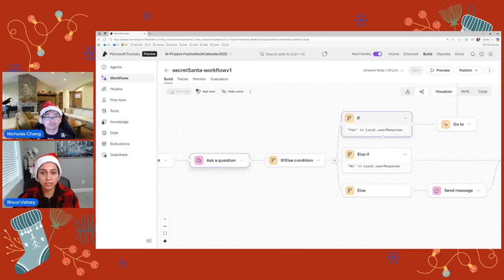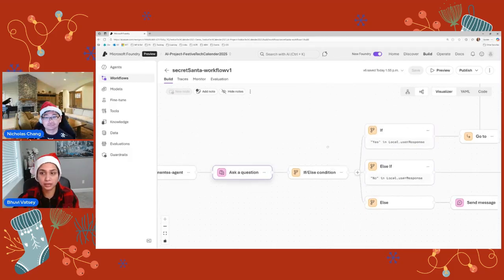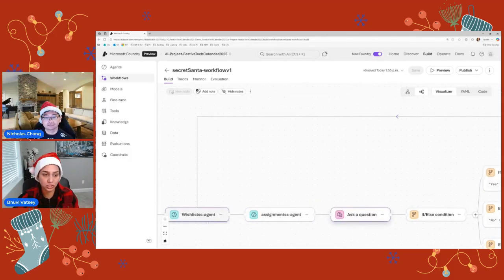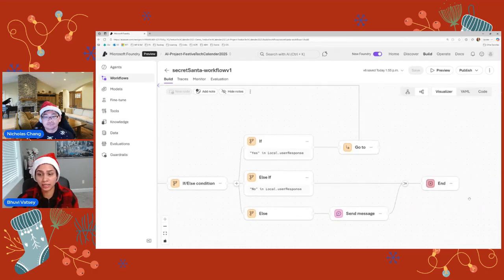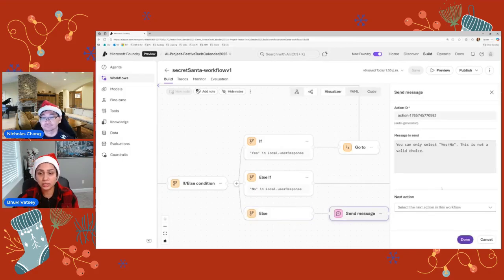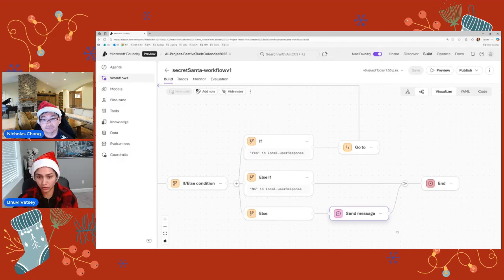If it's a yes, then we go back to this particular wish list agent and we run this process again from the beginning. If it's a no, then we just end this workflow. And if it's something else, we'll put a message saying that you can only answer either yes or no, whatever you are doing is not a valid choice. And it then ultimately ends the workflow.